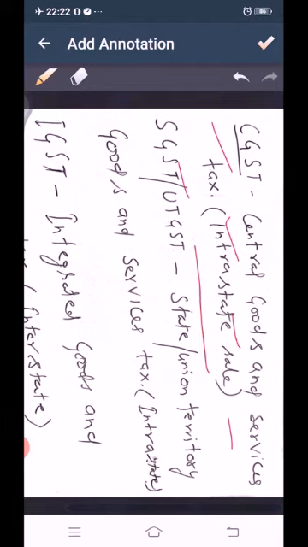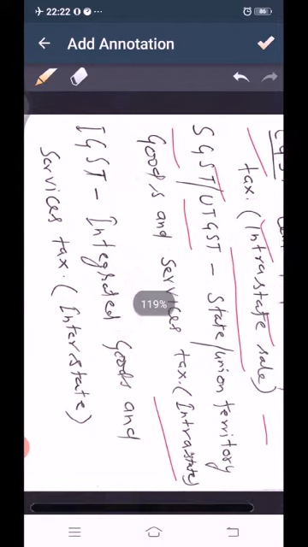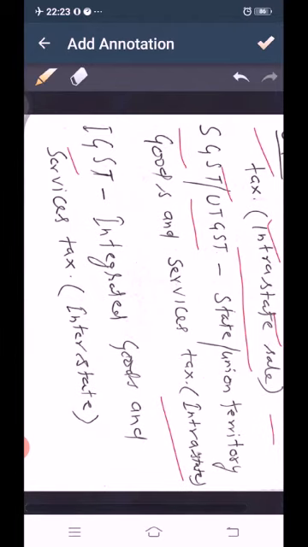Then SGST and UTGST. SGST or UTGST means State or Union Territory Goods and Services Tax. This is also charged in intrastate sale. And IGST, that is Integrated Goods and Services Tax, is charged when there is an interstate transaction.